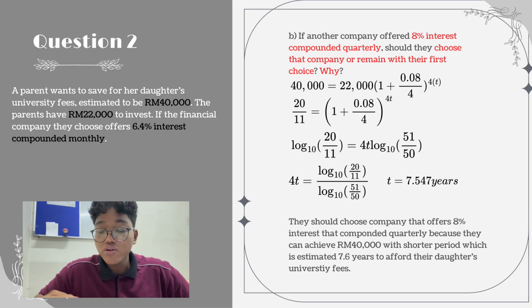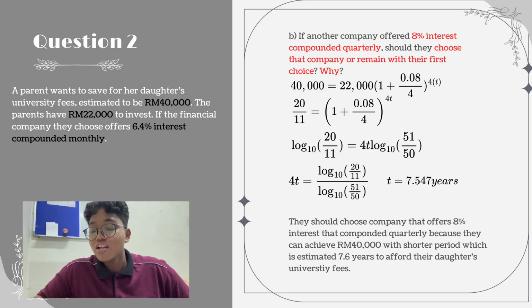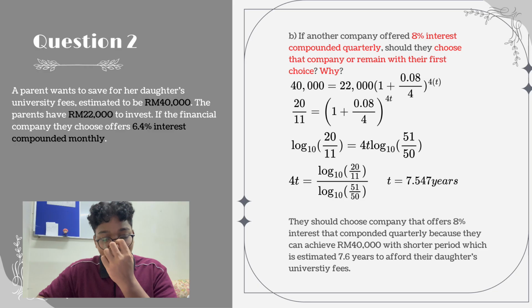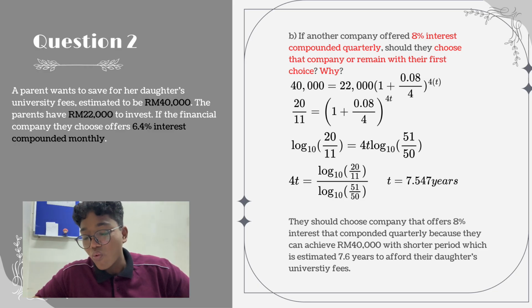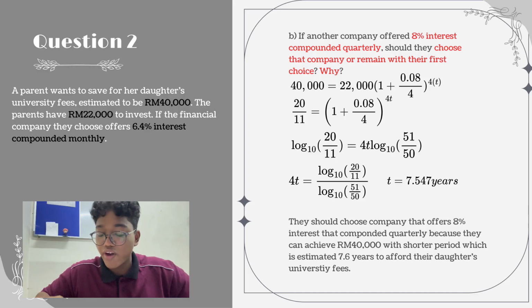And then 4t = log10(20/11) over log10(51/50). And then we get 4t is 30.18978. Then we divide it by 4, and we get t is 7.547 years.